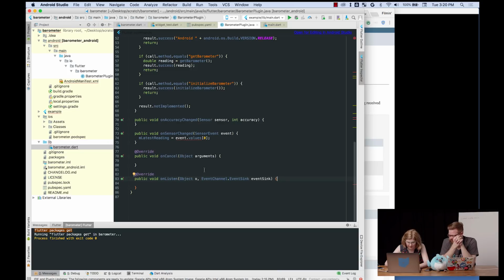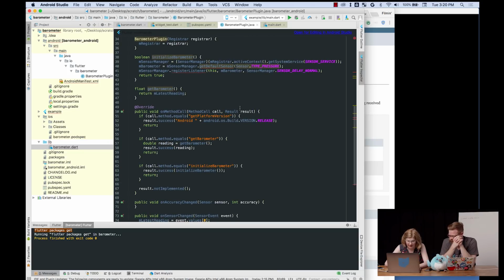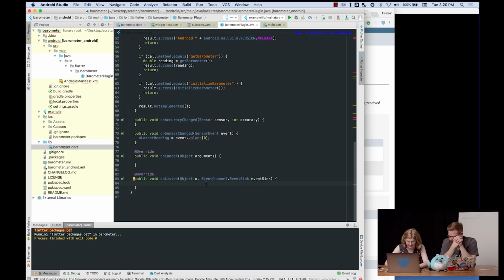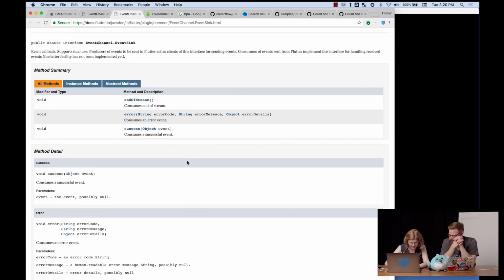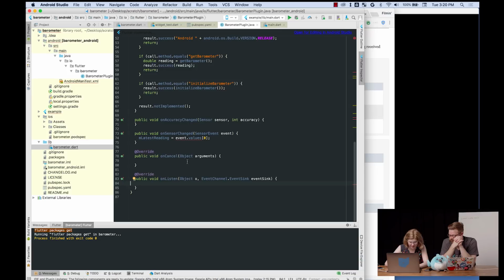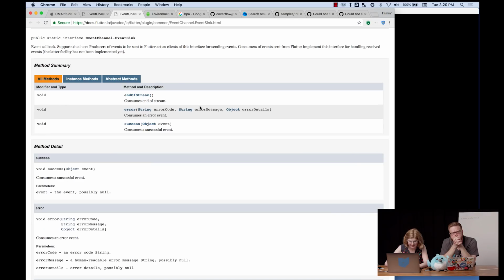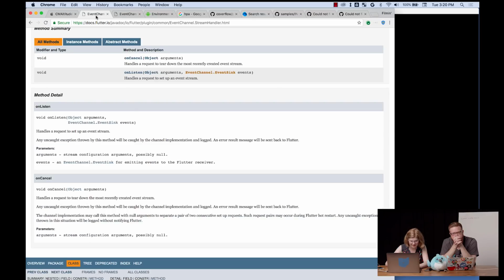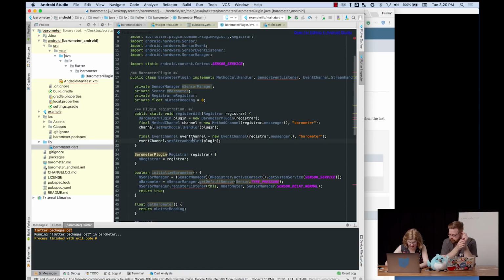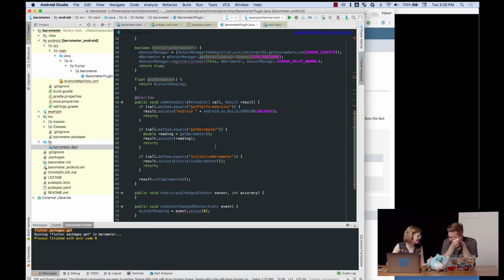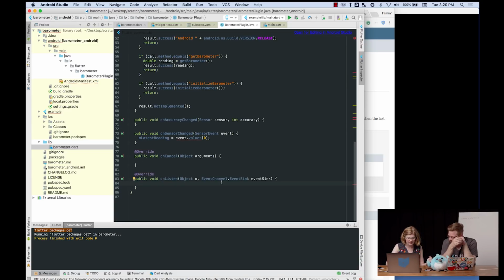So we have our event sink, and we need to tell it that we have... Wait, hold on. When is onListen getting called? That gets called when we are setting it up with setStreamHandler. So we're saying this plugin is now listening. And we need to keep that so we can use it, right? Yes, the event sink.